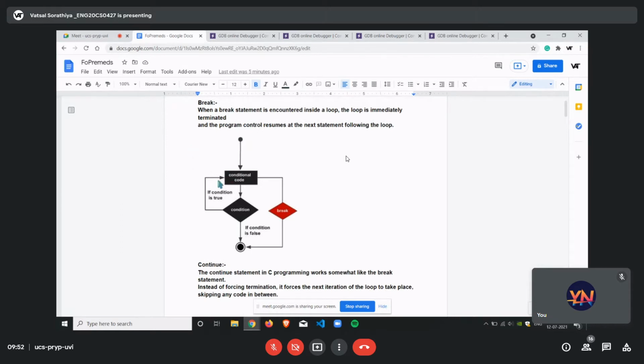There is your code, and if the condition turns out to be true, then it goes to the conditional code where a break is used. Just like you can understand by it, the flow.